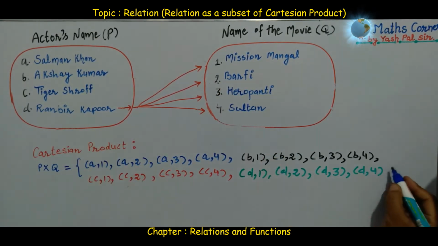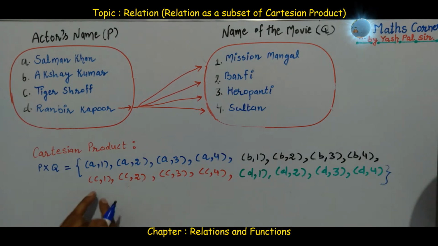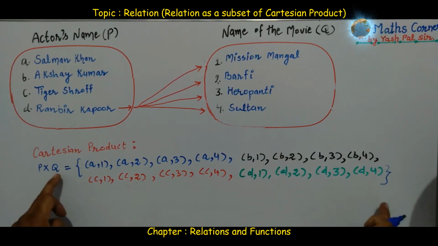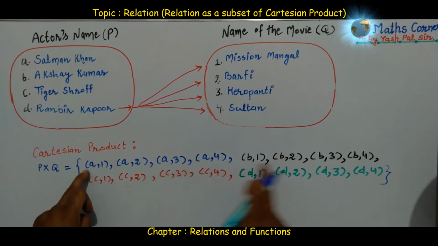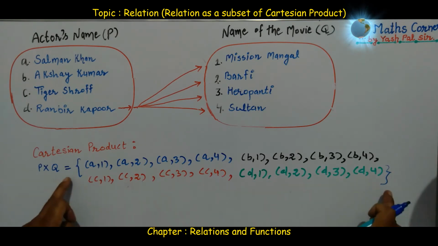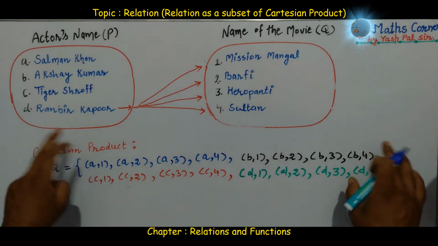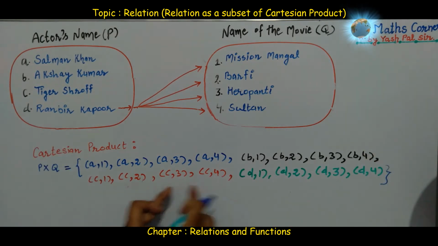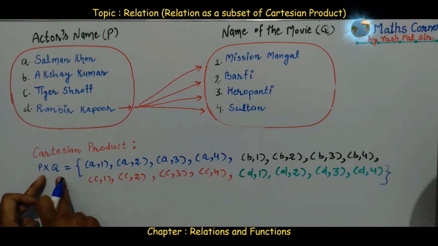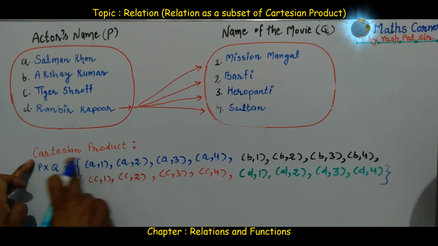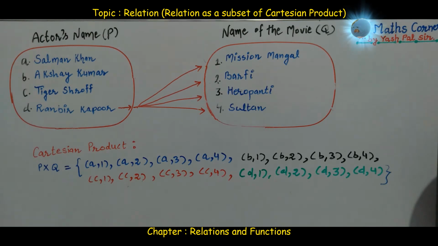This way we have arranged all the possible ordered pairs inside one curly bracket, and we have named this new set P cross Q. The name of this new set is the Cartesian product of the sets. Now one new thing we are going to find from this.